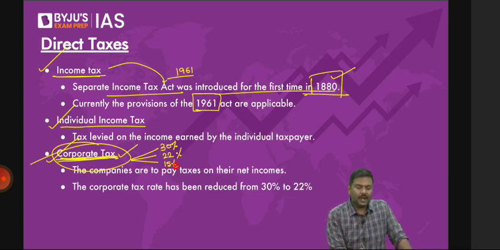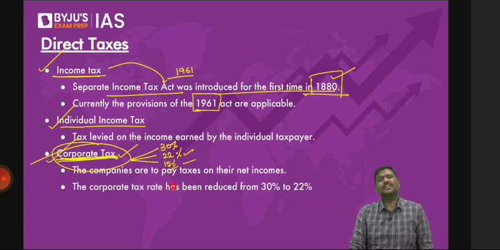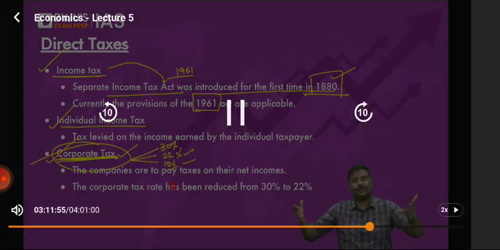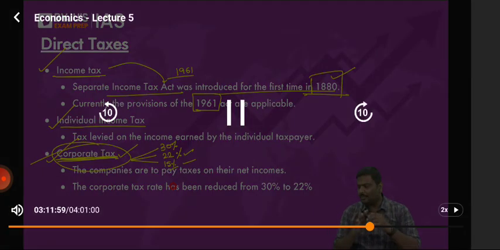Now, what is this 22%, 15%? When 30% is already there, many of you ask me, sir, if there is an option of paying corporate taxes at 15%, why will I choose 30%? Why will I pay at 30%? Very valid question. The argument is, it's not given. This option of paying at 15% is not given to everyone in India.